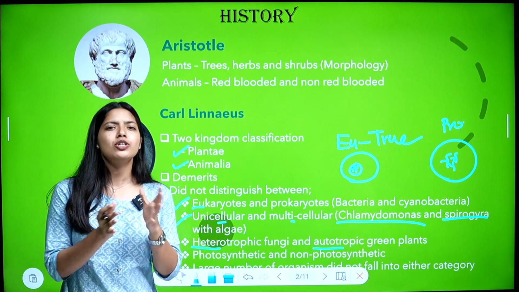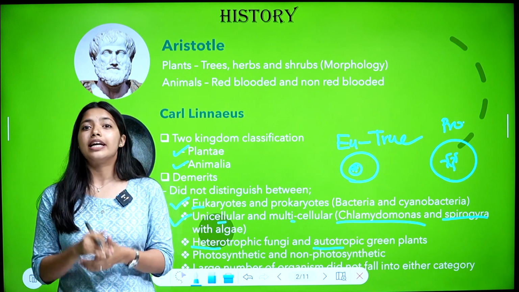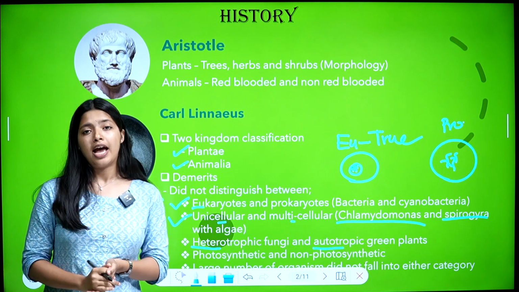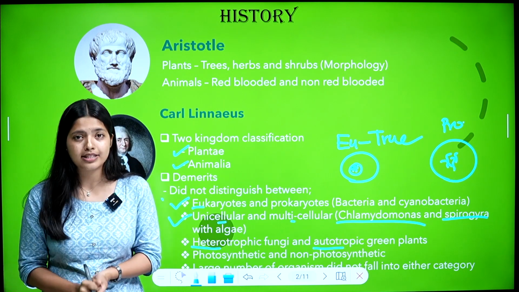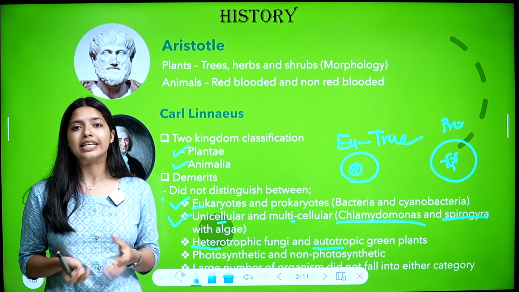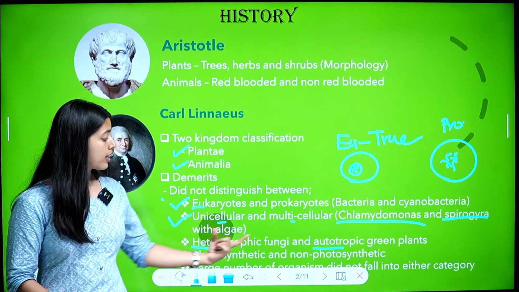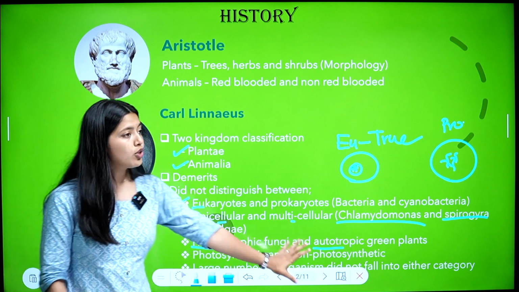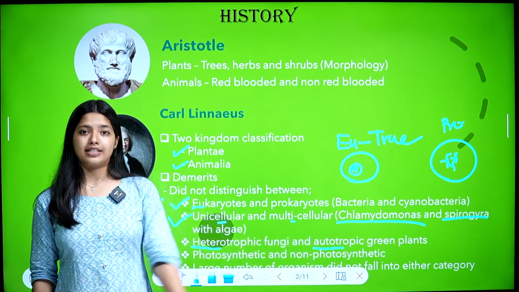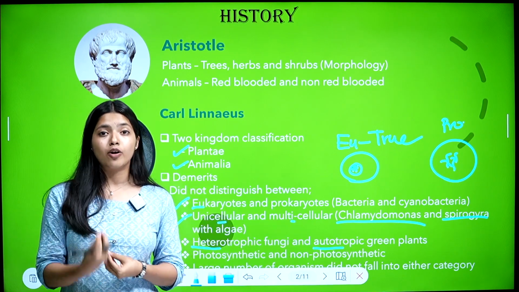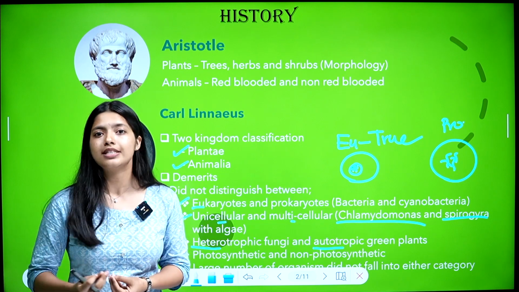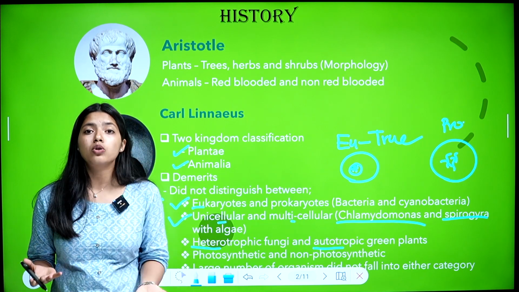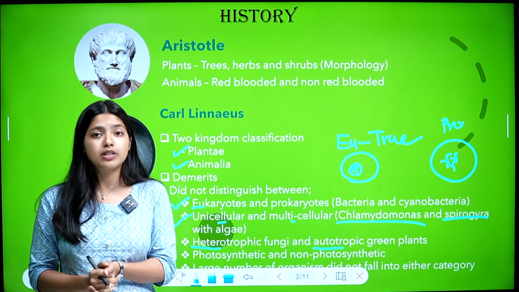So, heterotrophic organisms depend on other organisms for food, and autotrophic organisms can prepare food by themselves. Heterotrophic organisms like fungi, and autotrophic organisms like green plants. Green plants prepare their own food by the method of photosynthesis. So, these heterotrophic and autotrophic organisms were mixed up. That was a demerit.